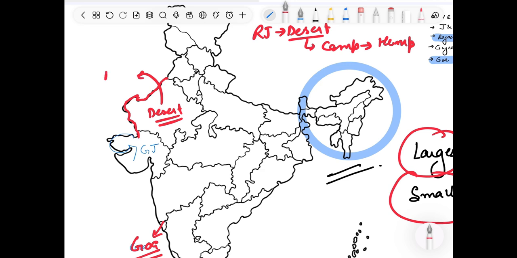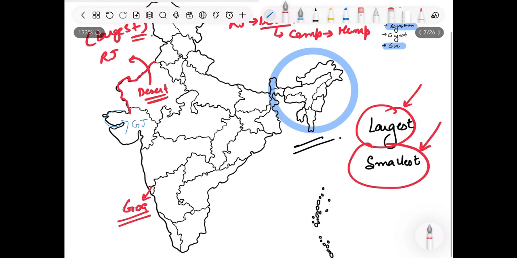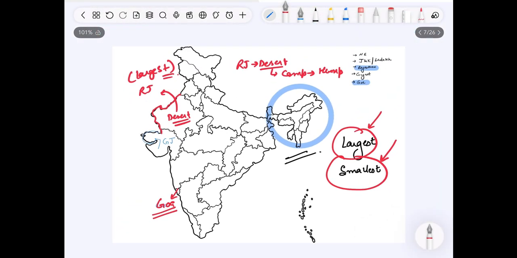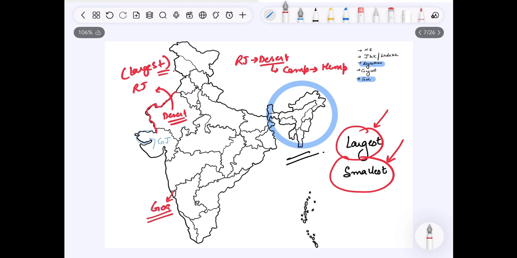So, this is Rajasthan, the largest state area wise. Remember, area wise, not population wise. And the smallest state area wise is Goa. So now we are familiar with northeastern states. Largest state, that is Rajasthan. Smallest state, that is Goa.